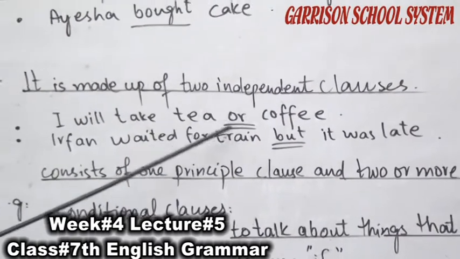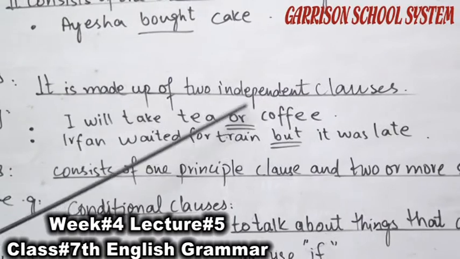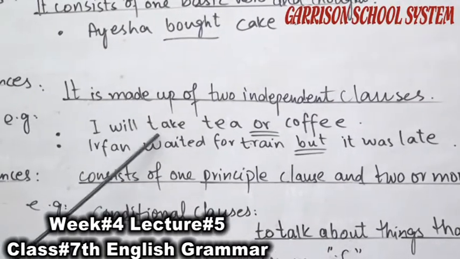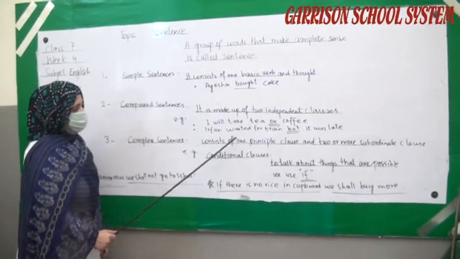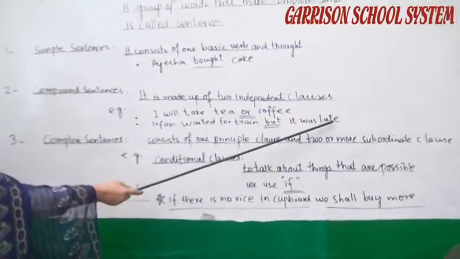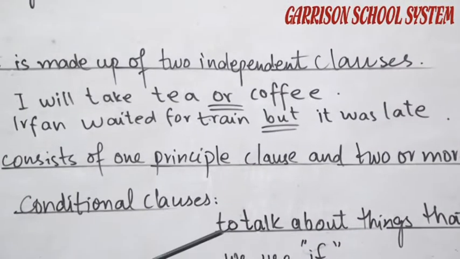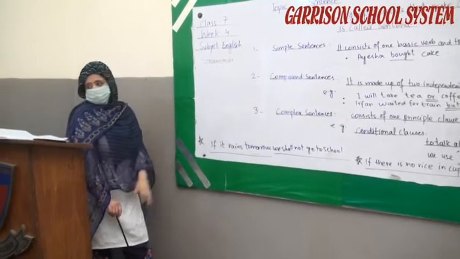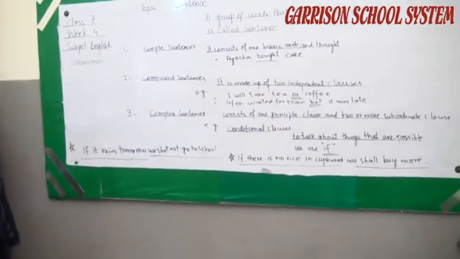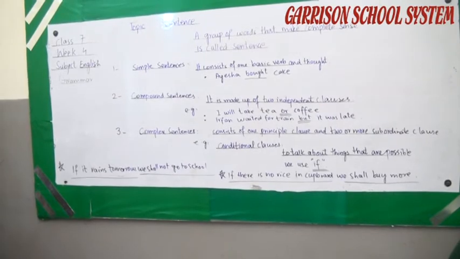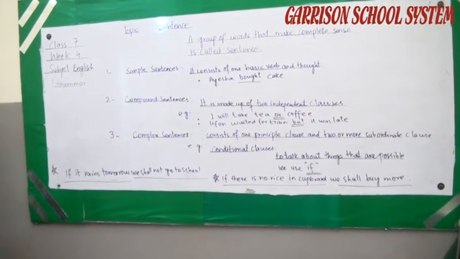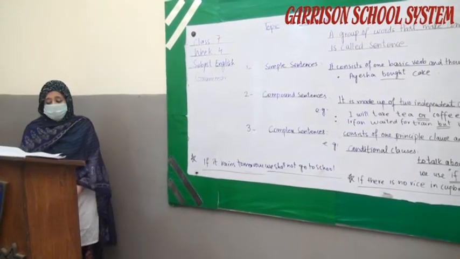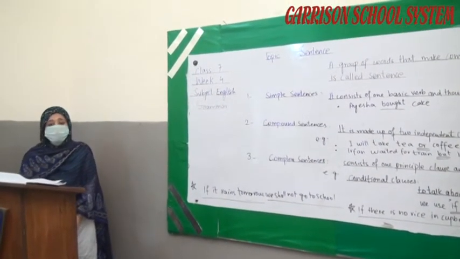Then we use a conjunction. After using the conjunction, the two independent clauses are in this compound sentence. I will take tea or coffee. Ifan waited for the train but it was late. So or, but, and, because are the conjunctions used to make compound sentences. They are connected to one another with a coordinating conjunction. There are a few more examples like: boys play cricket so they live healthy. Majid does not like onions but he likes potatoes.